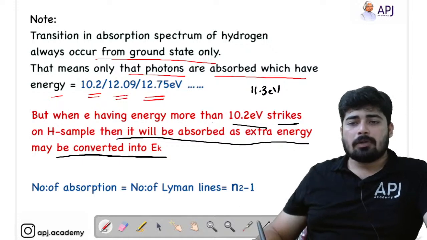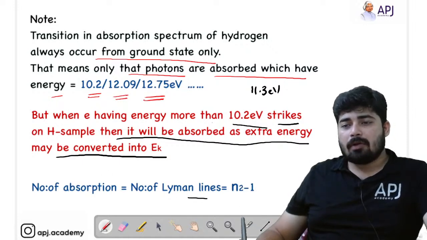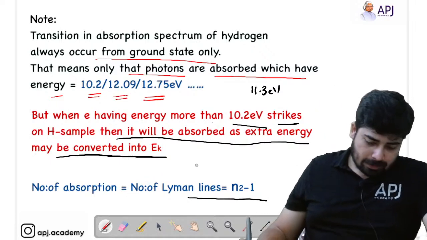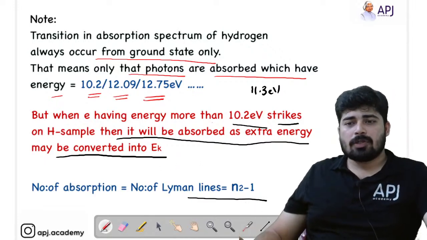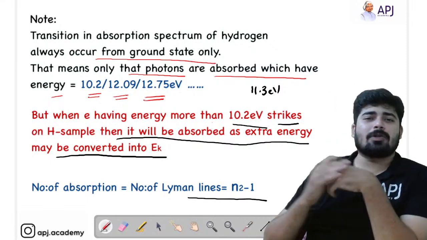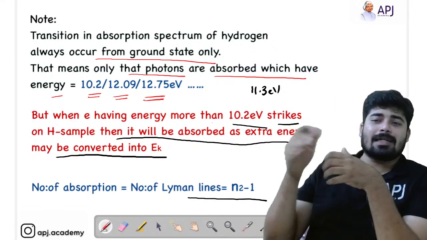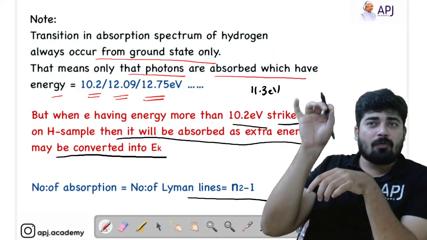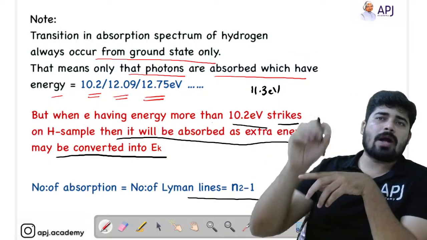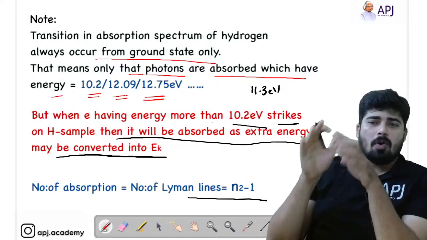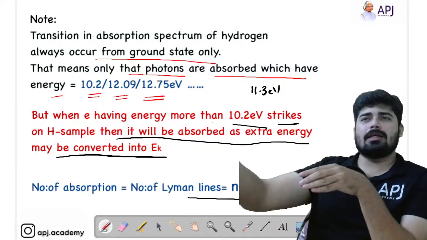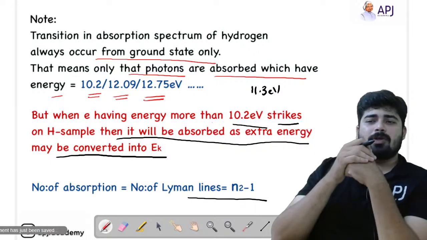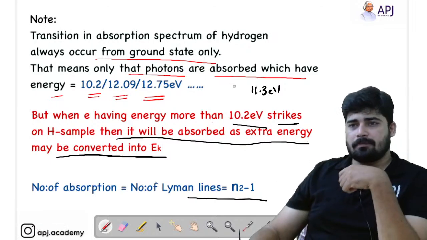Now, the number of absorption lines is equal to the number of Lyman lines, which is N2 minus 1, right? So the number of absorption lines is equivalent to the number of Lyman series lines, because we know that here N1 is equal to 1. It always jumps from 1 to 2, or 1 to 3, or 1 to 4, and so on. So all the absorption lines are Lyman lines or Lyman series. So it's easy to find the number of absorption lines. The equation is N2 minus 1.